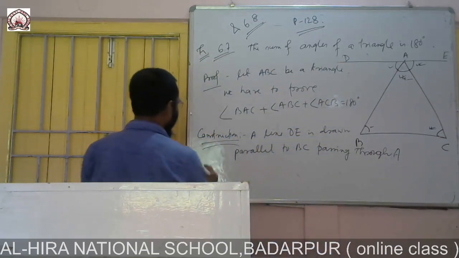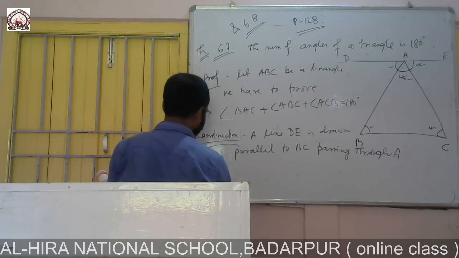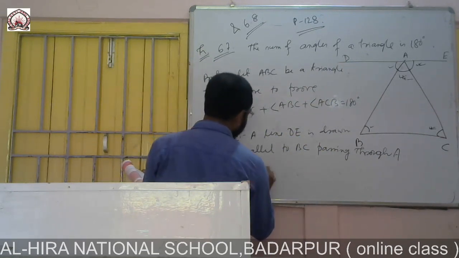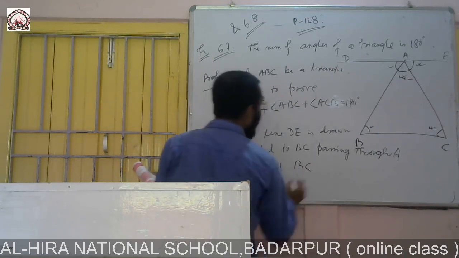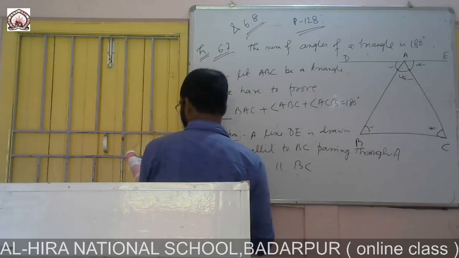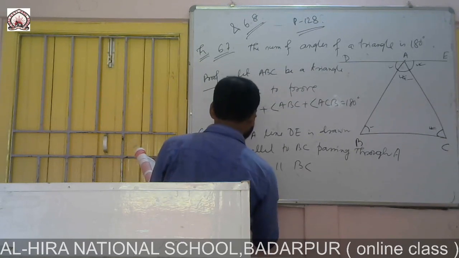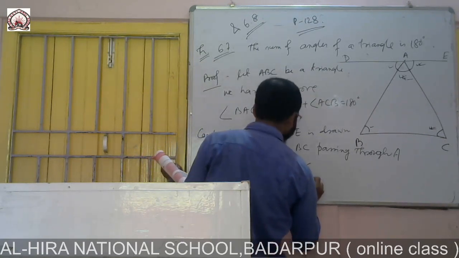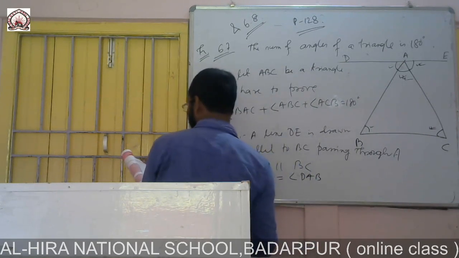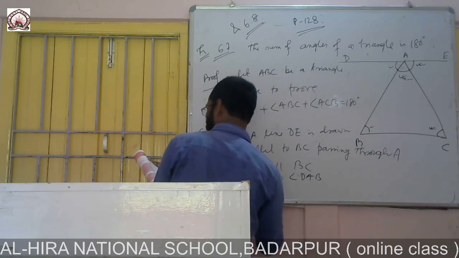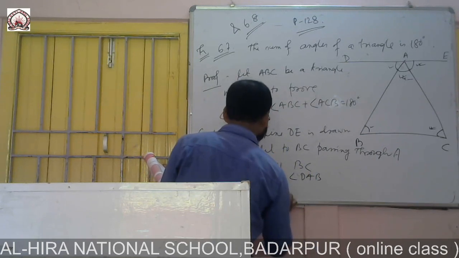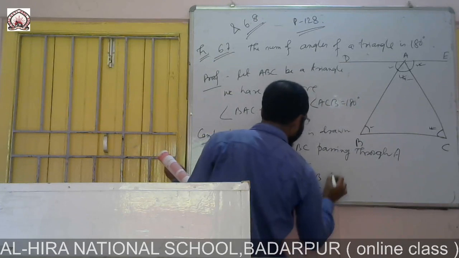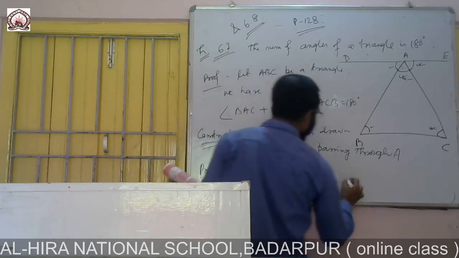Now proof. You see, DE is parallel to BC. So angle ABC is equal to angle DAB, and angle ACB is equal to angle EAC. Reason is what? Alternate angles.